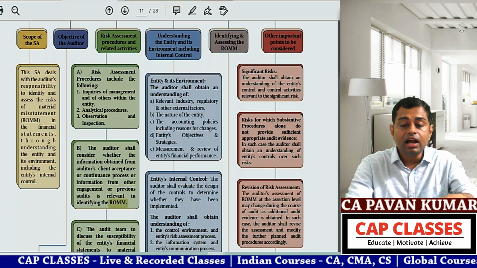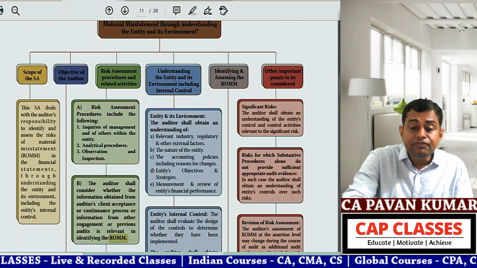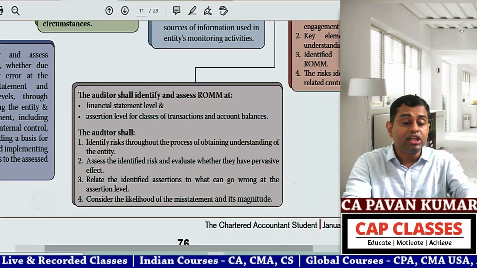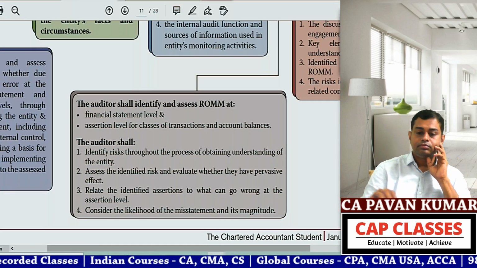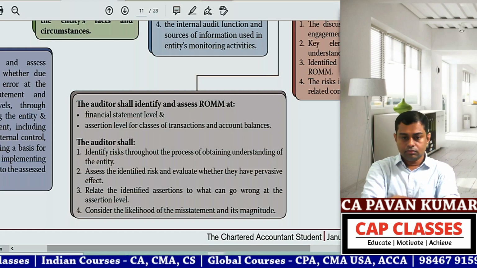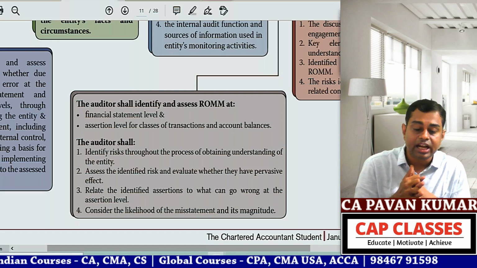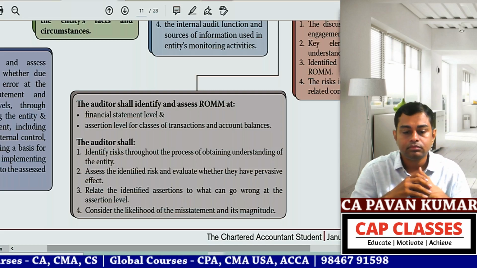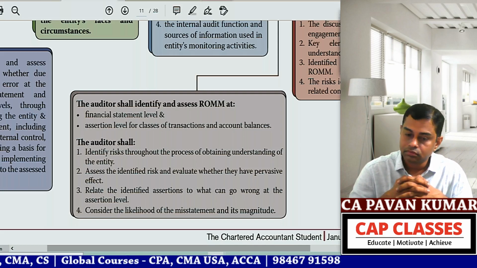Okay, so Chitra, can you read identifying and assessing the risk of material misstatement? This gray color box, put a star mark, all of you. The auditor shall identify and assess ROMM. ROMM means risk of material misstatement, at the financial statement level and assertion level for classes of transactions and account balances.